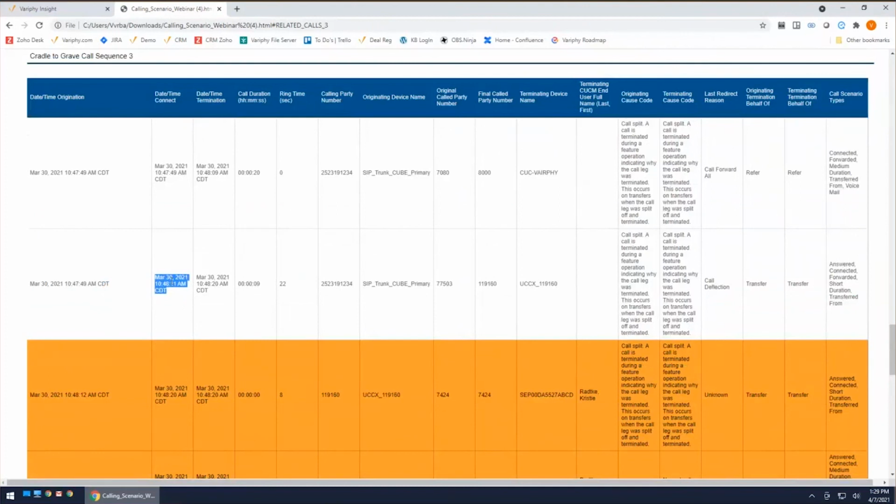So that's how we establish ring time at the moment. We are currently working on some advanced ring time analytics as well. So that's something to look forward to in the future, and we'll talk a little bit more about that as we get closer. So I hope I was able to shed a little bit of light on what some of these call sequences and call scenarios are. And I know it can be confusing, but that's what we're here for. We are the experts in our field. We've been doing this for a long time, and we've got a team of technicians that are always able to help and give everybody a hand.